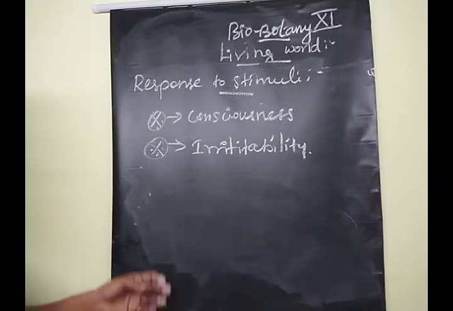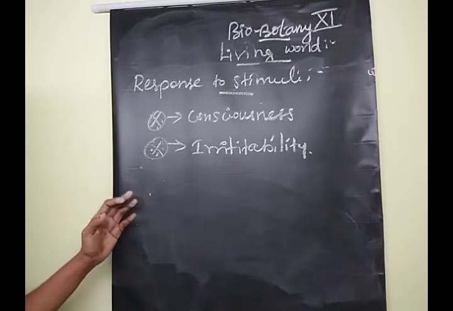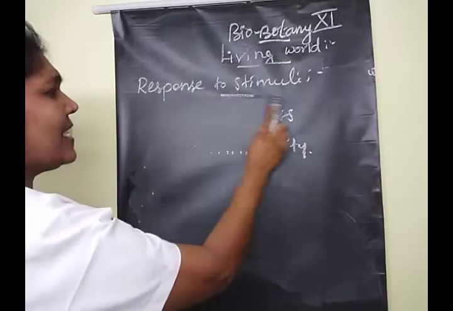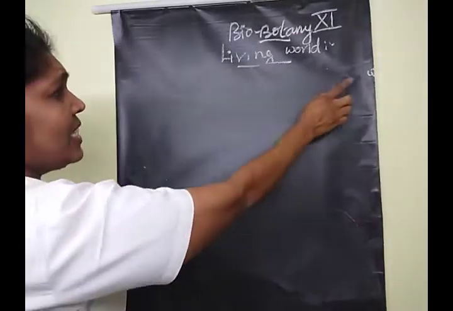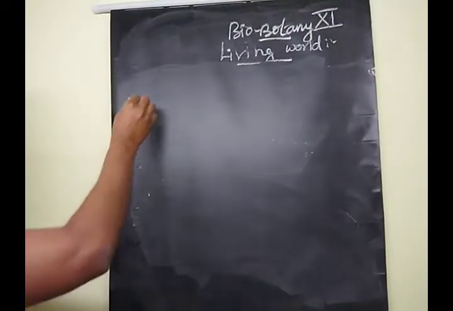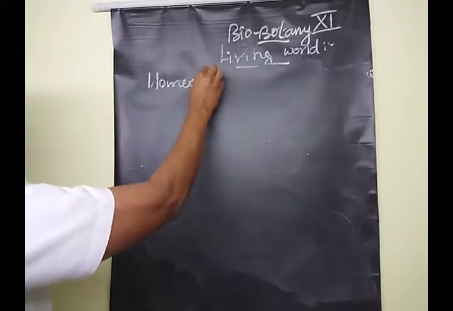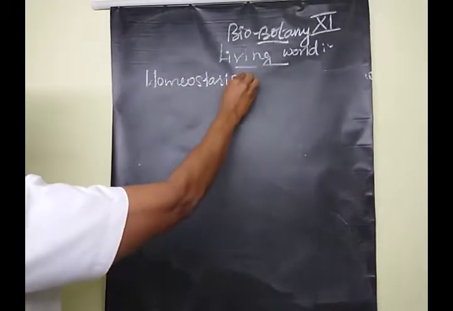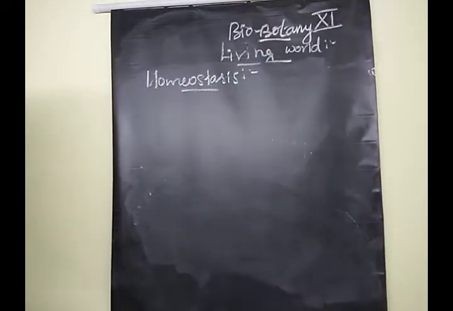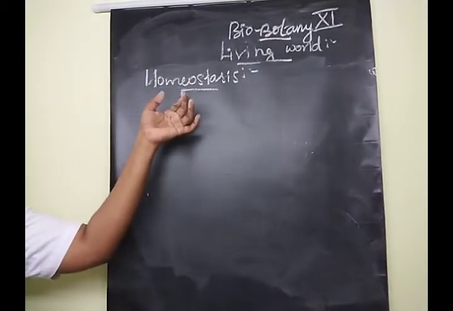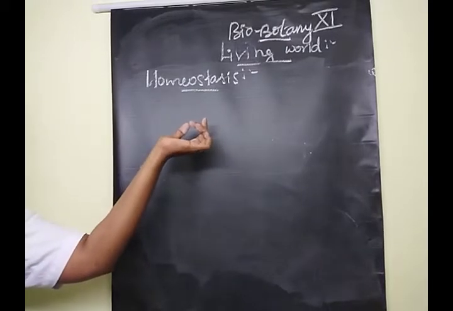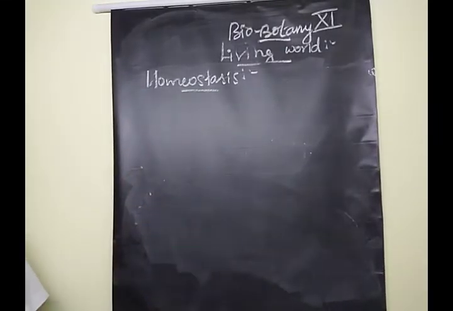Next we are going to learn homeostasis, the next attribute of living organisms. What do we mean by homeostasis?